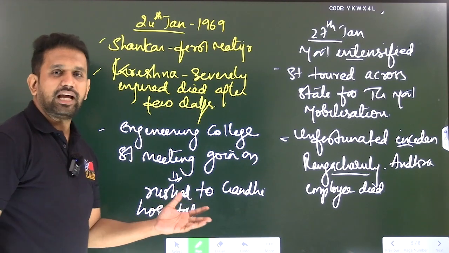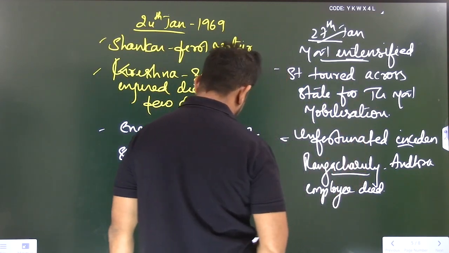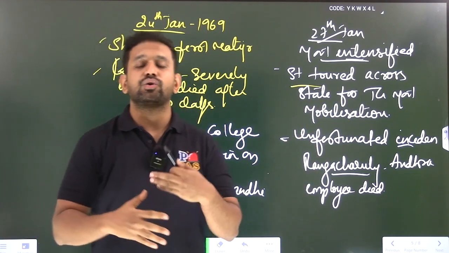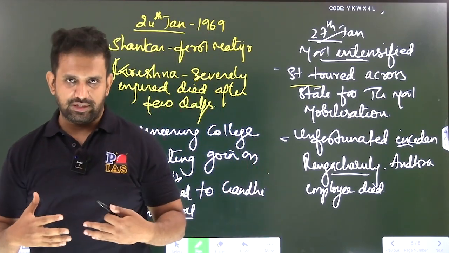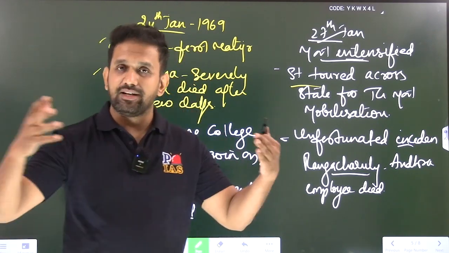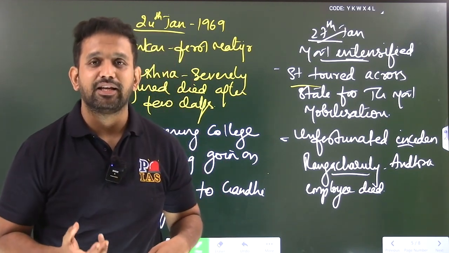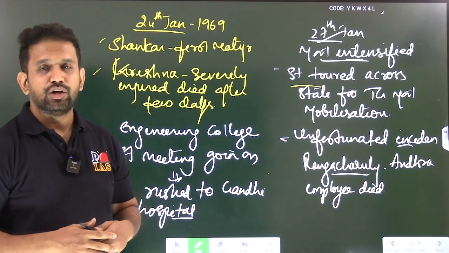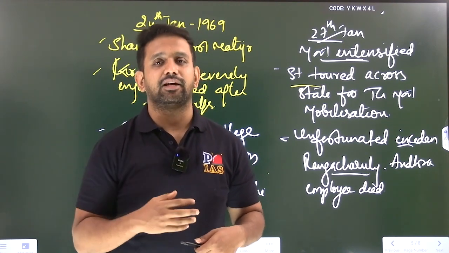Okay, then all of these are happening. Of course, the movement will get intensified. On 27th January, the movement intensified. Students toured across Telangana in order to mobilize the opinion of people towards the Telangana movement. Means when we want larger people to protest, larger people to show dissent, then we need to educate them. So a lot of students of Telangana went and toured villages and discussed with the people that these are the injustices given to us. This is what the gentleman's agreement is. This is what happened to us. All this was being told in the villages to mobilize the Telangana movement.